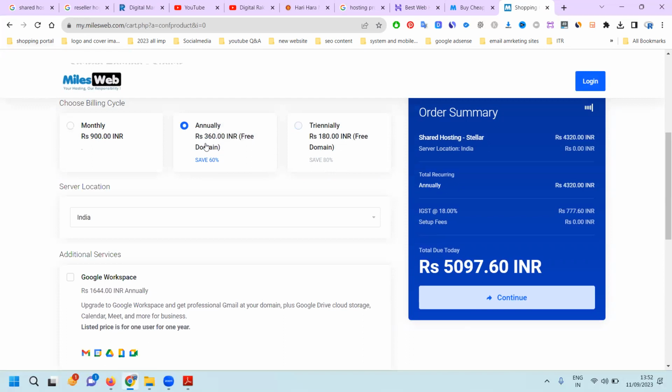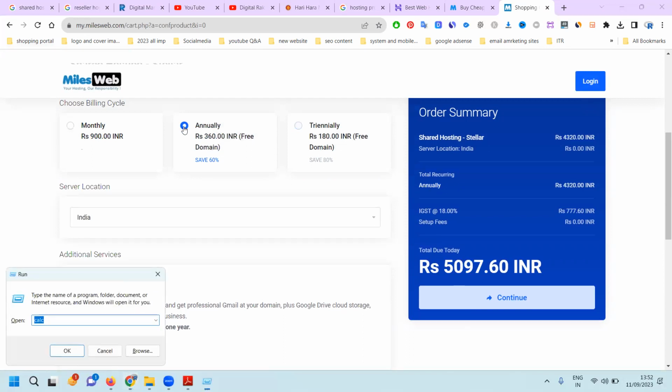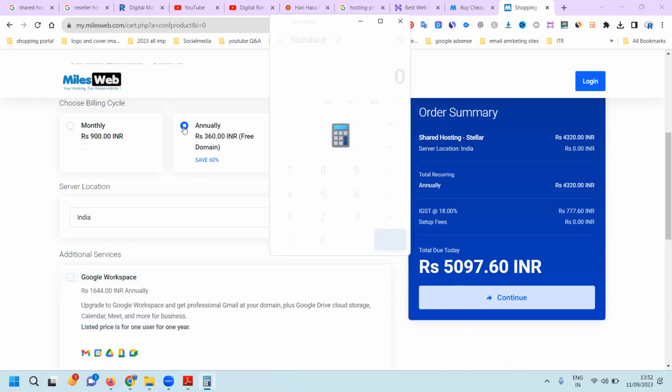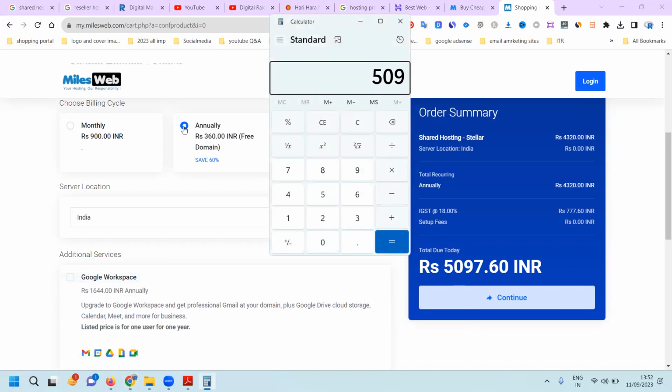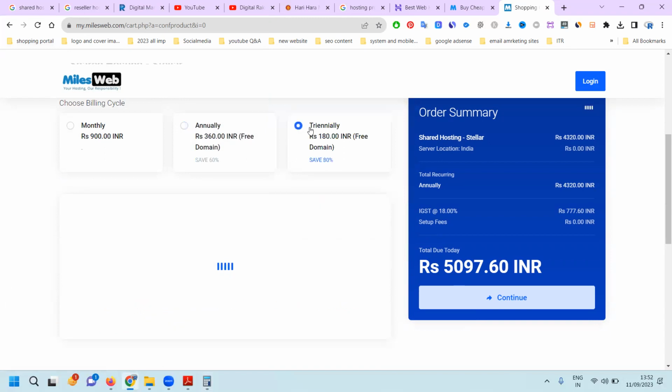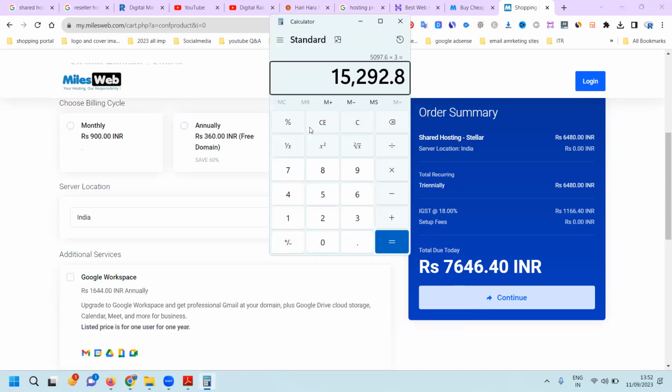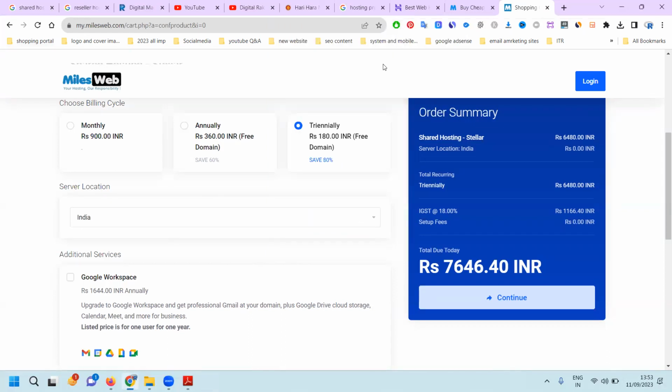Or 1 year. See how much difference this makes. If you go for 1 year, it is 5097.60. Into 3 years, how much cost? 15,000. But if you are purchasing 3 years, what will the cost be? 7646.40. You almost save half of the amount when you purchase for long years. Is that only applicable for the first time you purchase? Yes, the first time purchase.